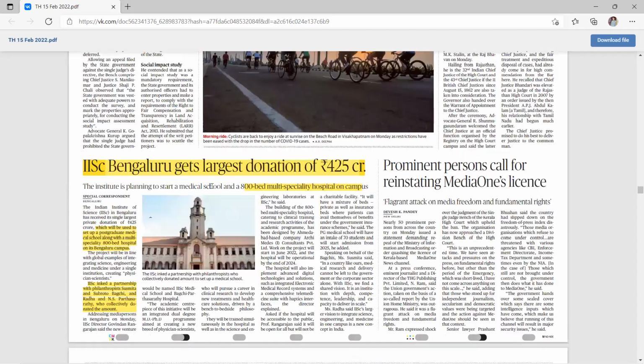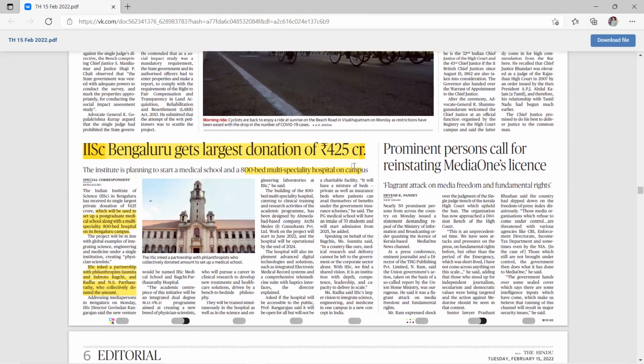Now the another topic is IISc Bangalore gets largest donation of rupees 425 crore. So this is the largest donation received by IISc Bangalore. We need to know the purpose why this donation was made and what will be the use of this donation. So this donation will be used to build an 800-bed multi-speciality hospital on campus. IISc linked a partnership with philanthropists Shushmita and Subroto Bagchi and Radha and NS Parthasarthi. So this is the largest private donation that IISc got, and it is of 425 crore. The objective is to build an 800-bed multi-speciality hospital on campus. So you have to remember this.